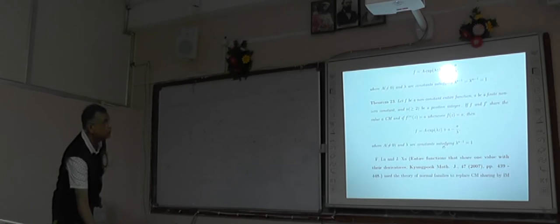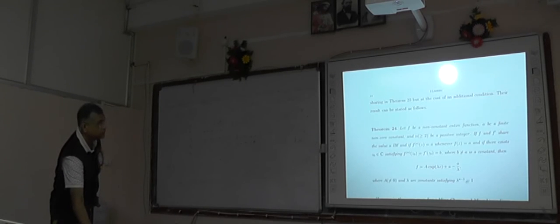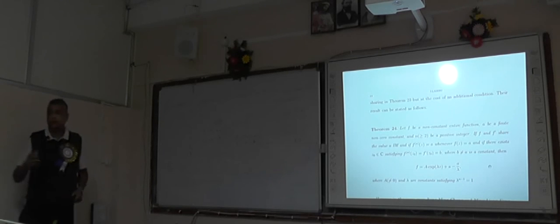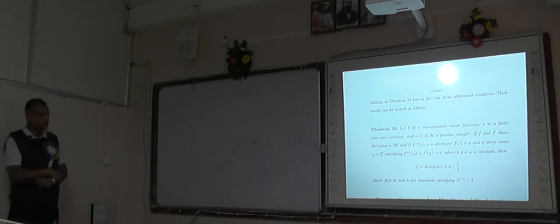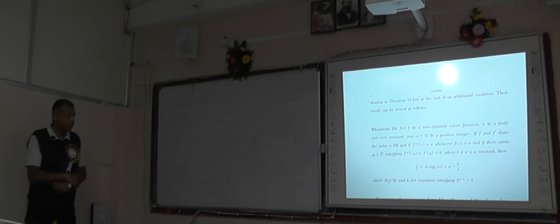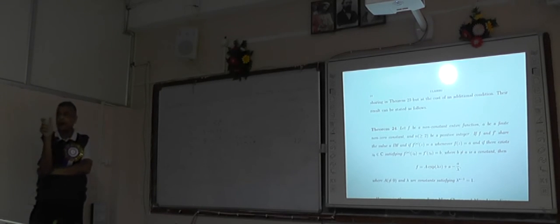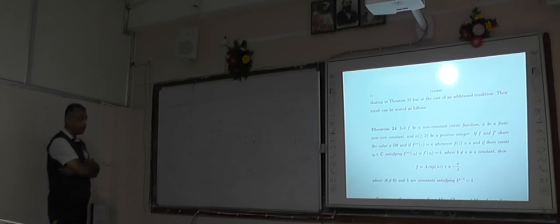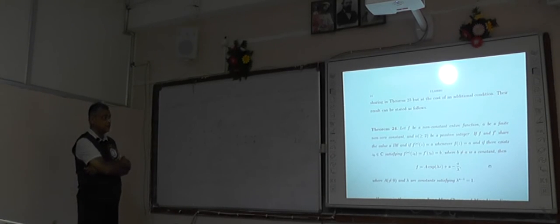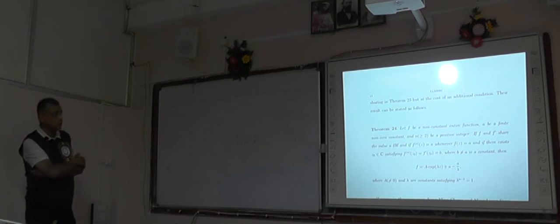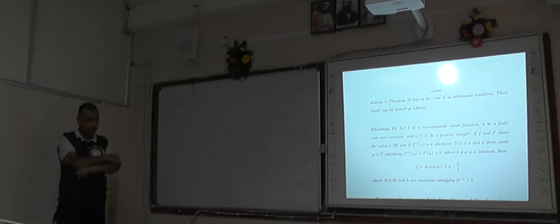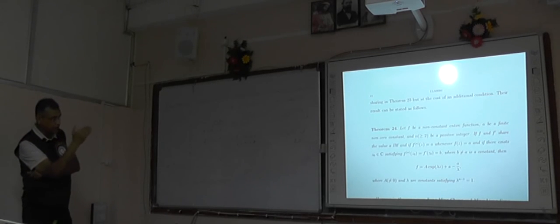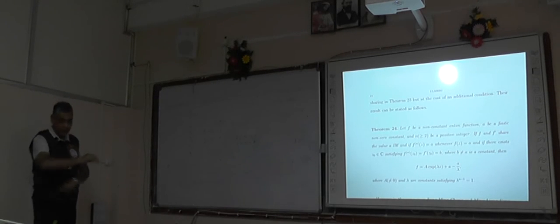Feng Lu and Jie Zhu used the theory of normal families to replace those CM sharing by IM sharing. But here, in order to achieve their result, they have to use one additional hypothesis, f^n(z0) equal to f dash(z0) equal to b. And then they prove that f is of that form, an exponential form.